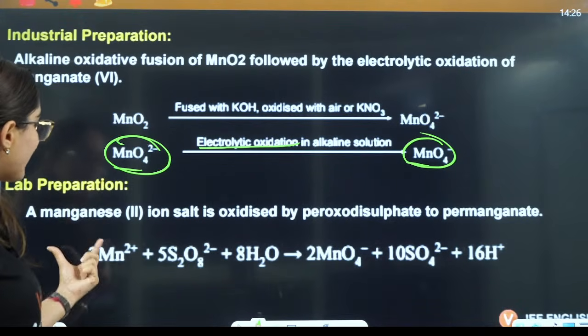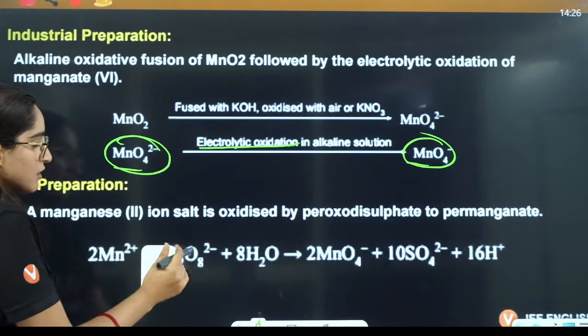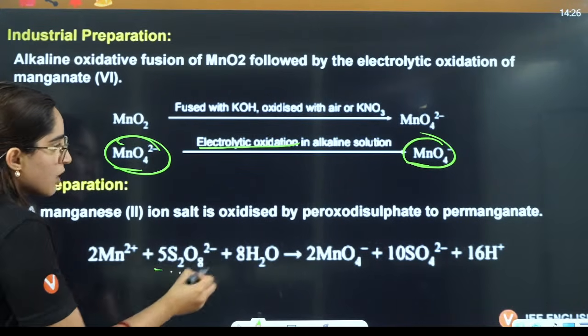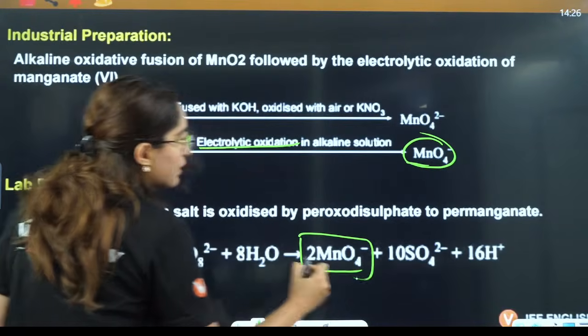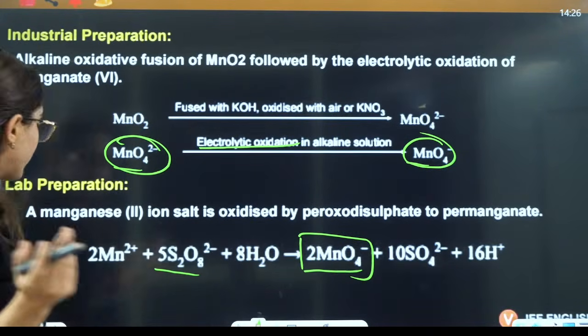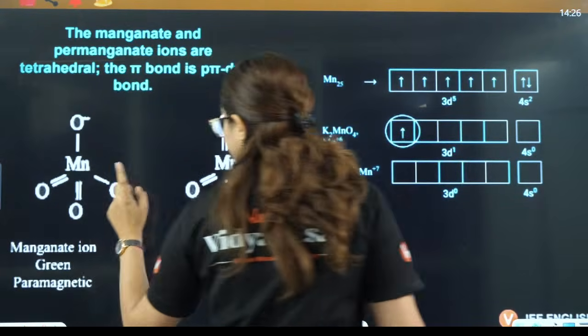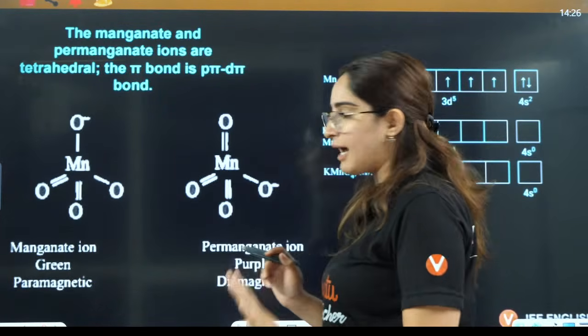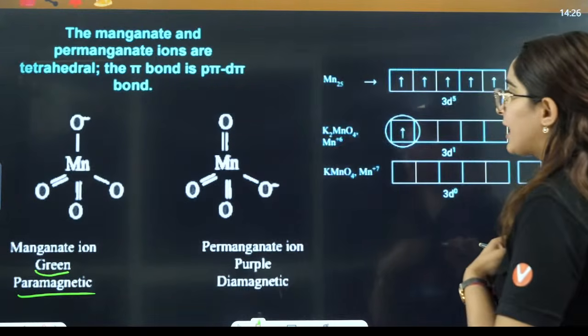Another method of lab preparation is Mn2 positive reacting with peroxodisulfate to directly give permanganate. In lab preparation, we directly do this. Then if you talk about manganate and permanganate ion, manganate is green in color and paramagnetic in nature. I'll tell you why.